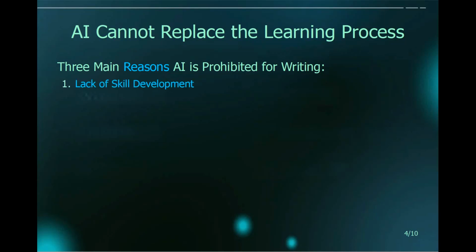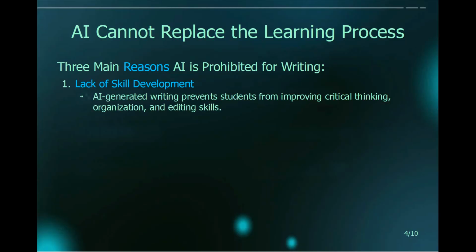Specifically, AI leads to a lack of skill development. This is because AI-generated writing prevents students from improving critical thinking, organization, and editing skills. To explain, when students use an AI like ChatGPT to write a whole paragraph or essay for them, or even just to make an outline before writing a draft, these students lose the opportunity to learn and practice organizing their thoughts by themselves. And this is an important skill that students need to learn.